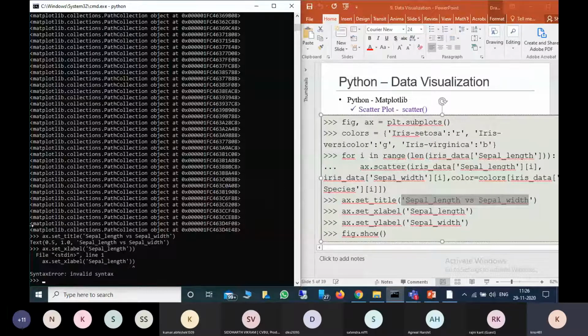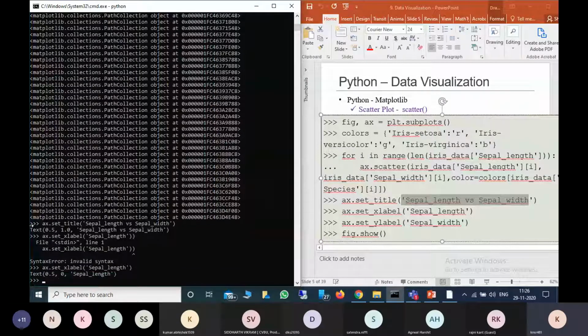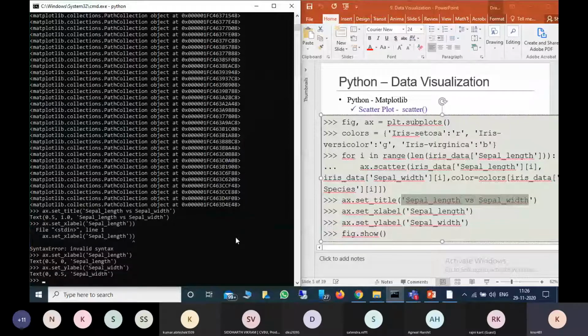Sorry, I provided an extra bracket. Now I am again providing the y-axis: ax dot set y label, sepal width. Now I want to see the figure, dot show.